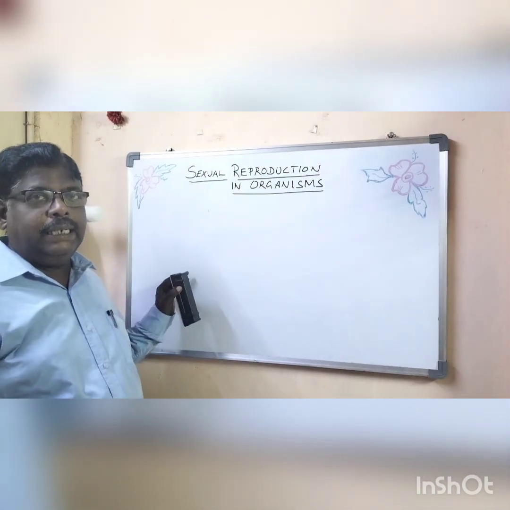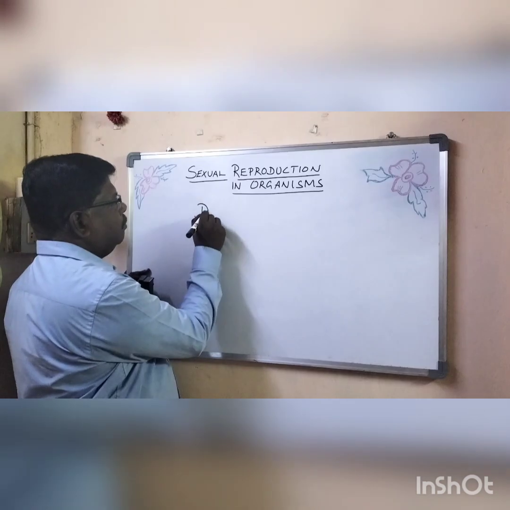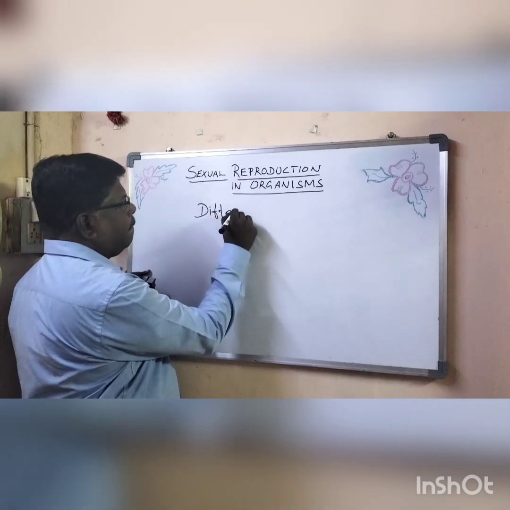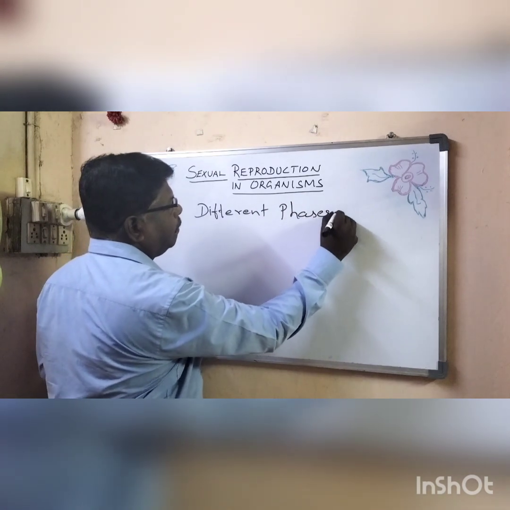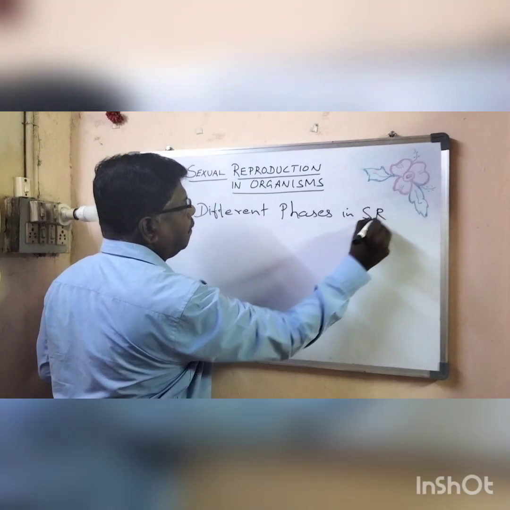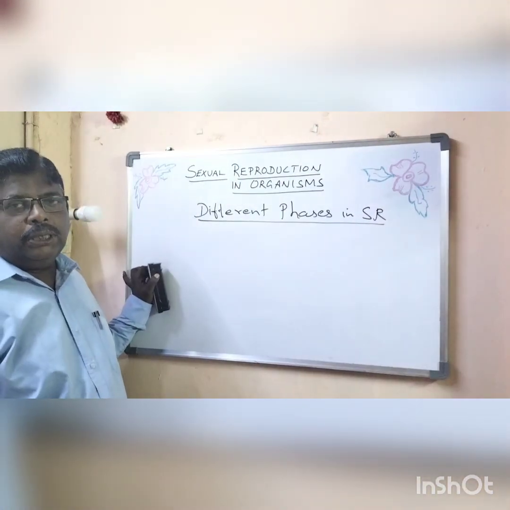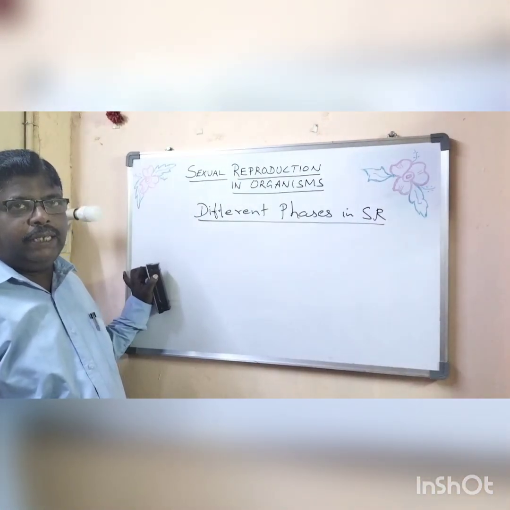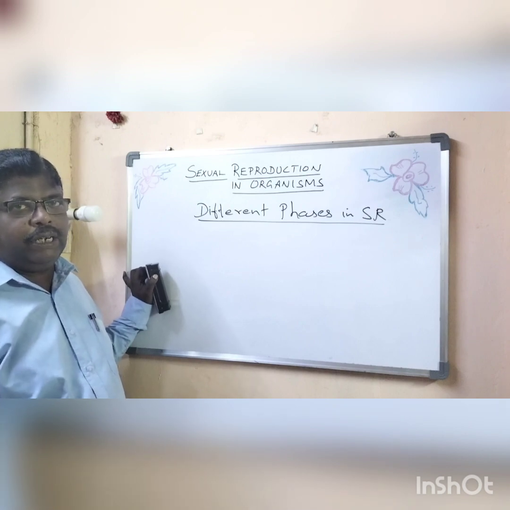Now you will be seeing different phases in sexual reproduction. Sexually reproducing organisms will exhibit three different phases.